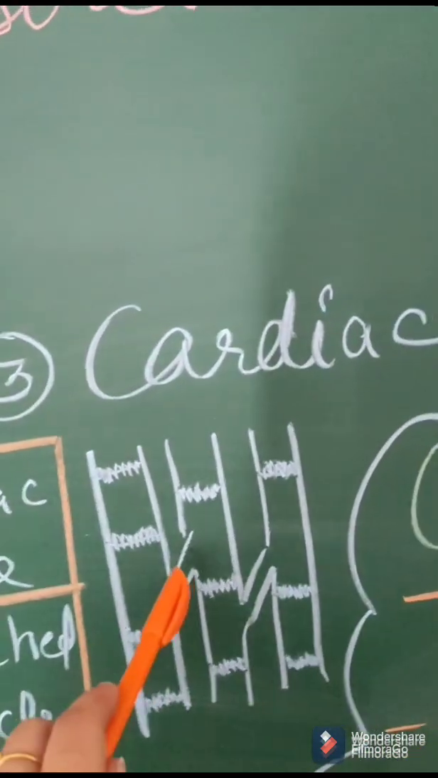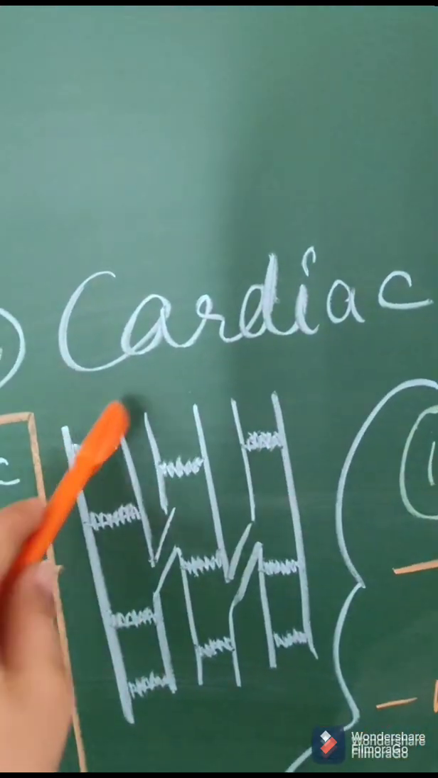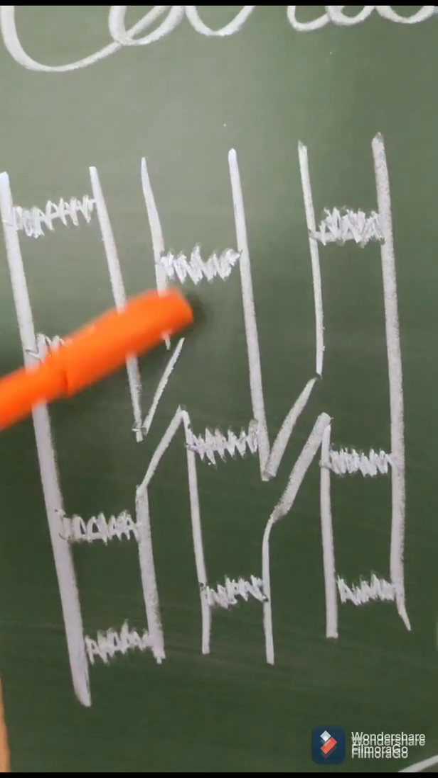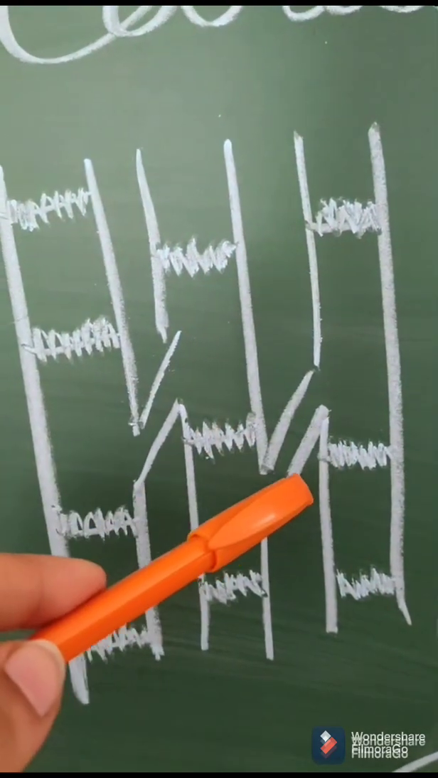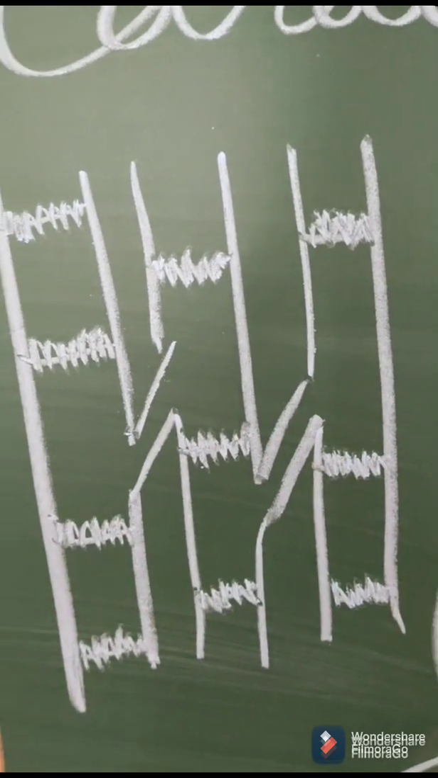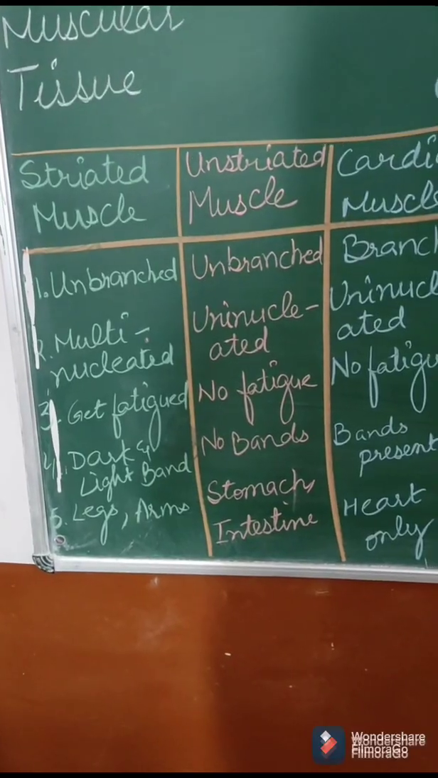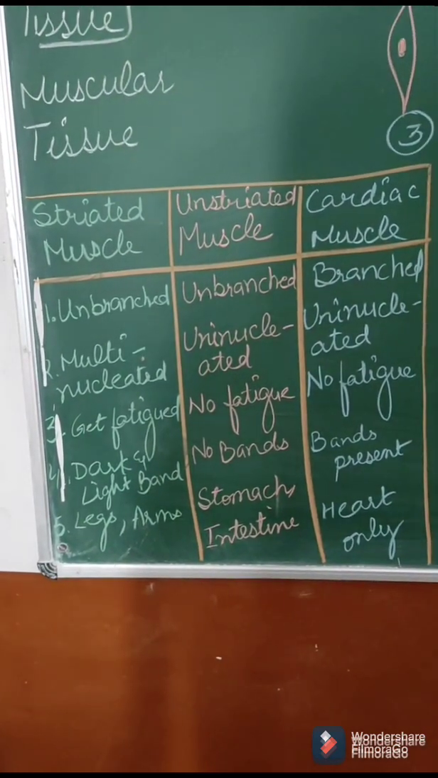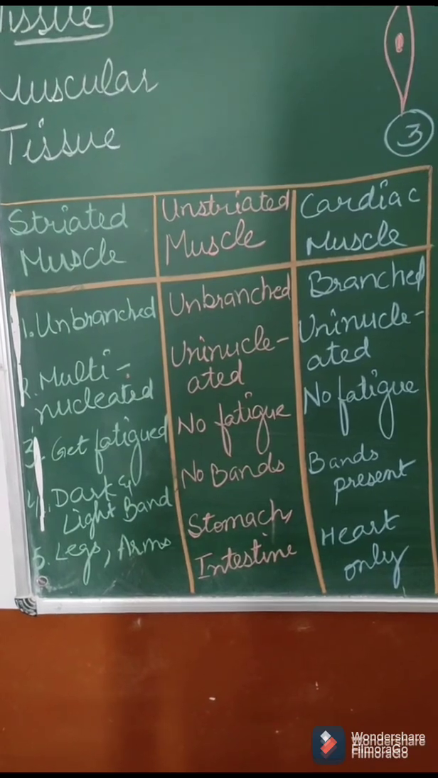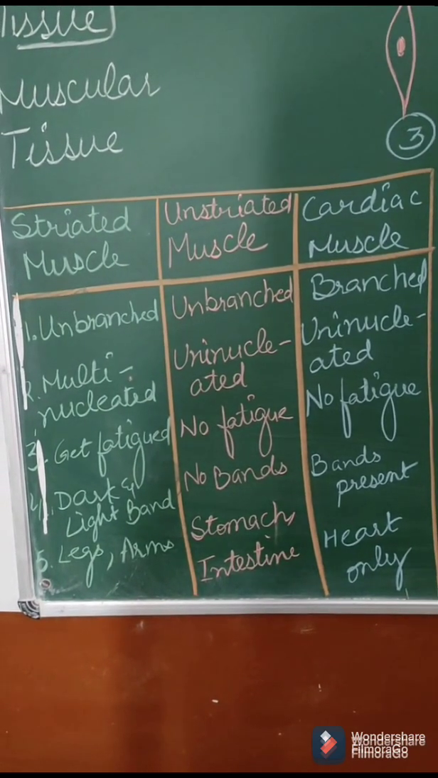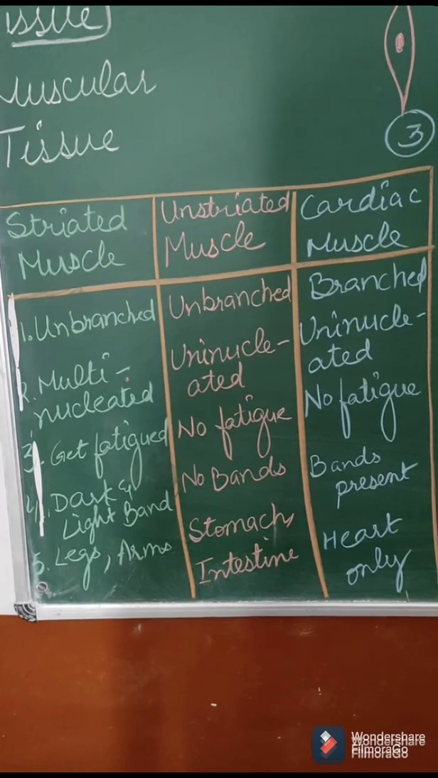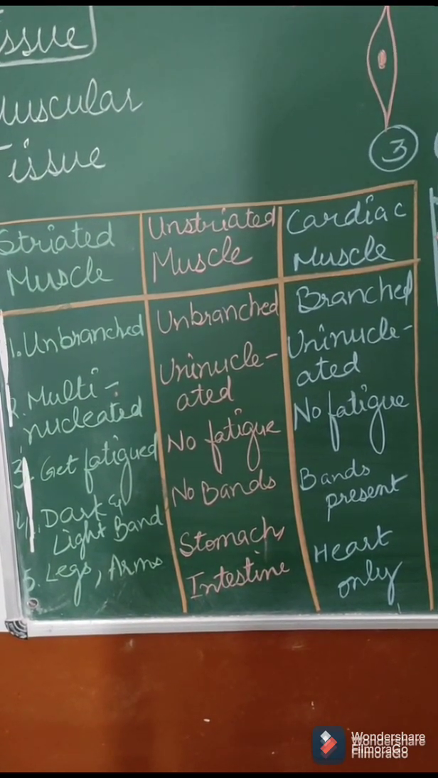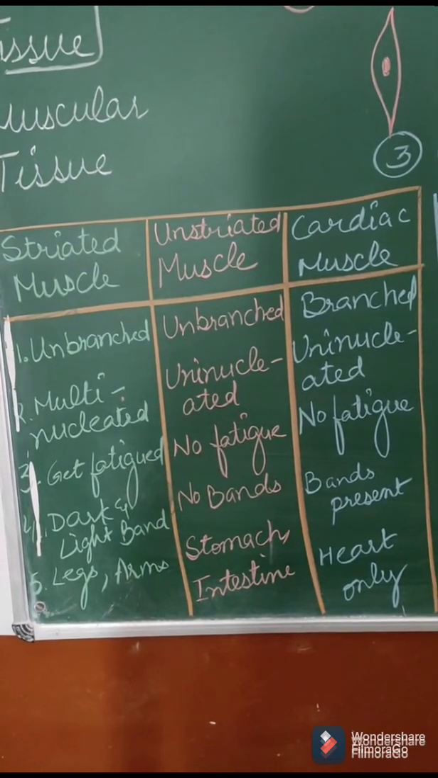Then we have cardiac. So this is the structure of cardiac muscle. You can see it is branched, it is joined here and it is having bands on it. Okay. Next we have the difference between striated, unstriated and cardiac muscle. On the screen you can see, first I have mentioned striated muscles are unbranched, unstriated they are also unbranched, but cardiac these are branched.